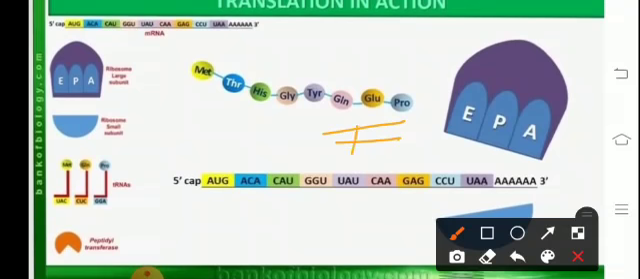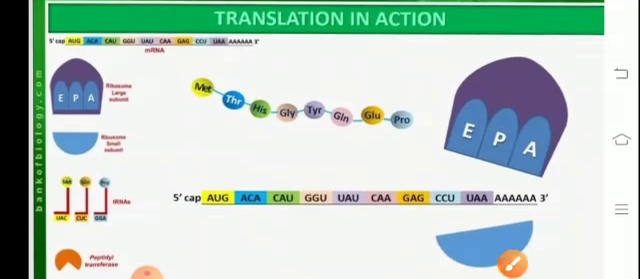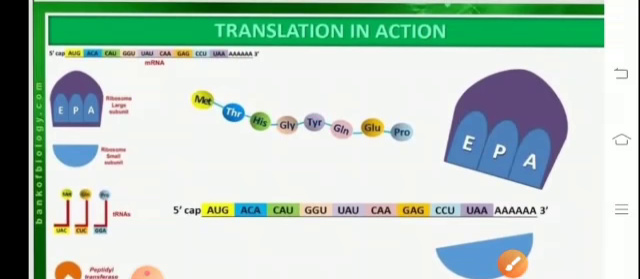In this module, we carried out a detailed discussion on translation, the underlying steps: initiation, elongation, and termination. In the next module, we will be discussing the lac operon.